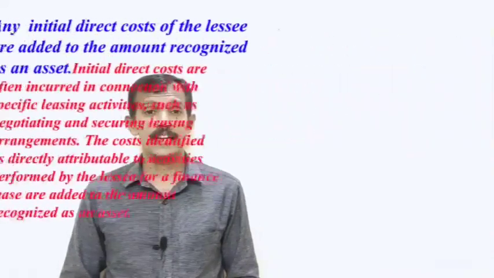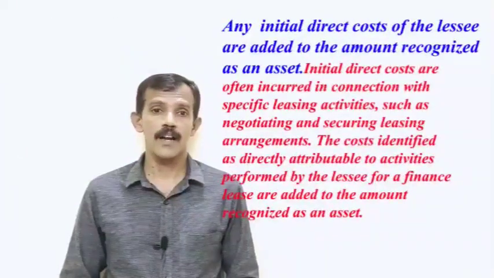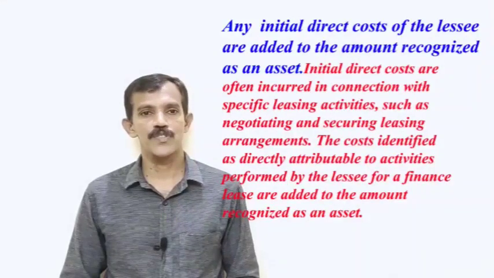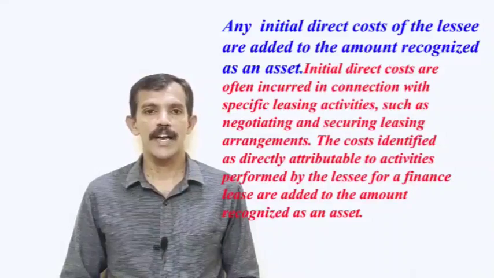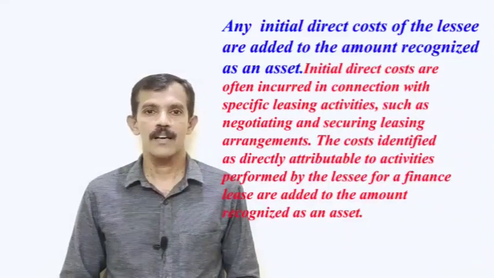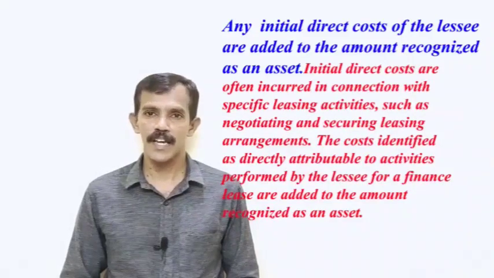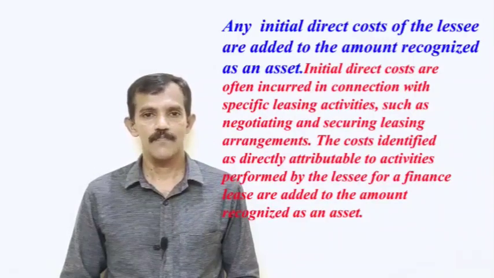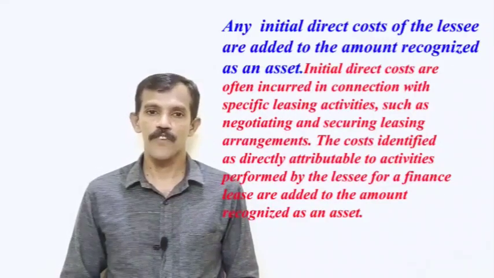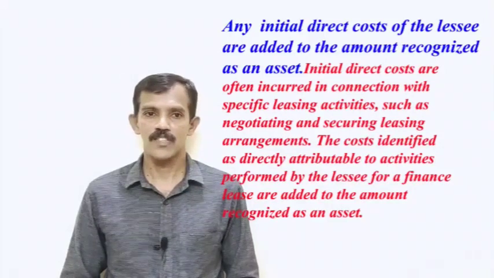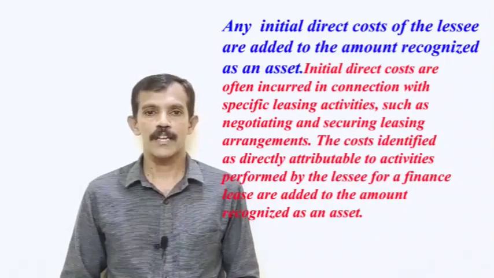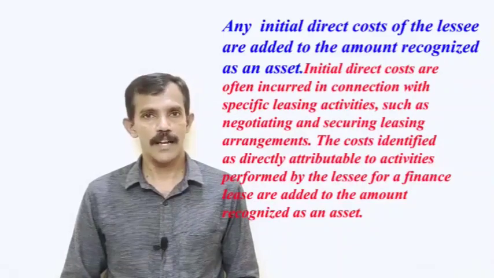Any initial direct costs of the lessee are added to the amount recognized as an asset. Initial direct costs are often incurred in connection with specific leasing activities, such as negotiating and securing leasing arrangements.